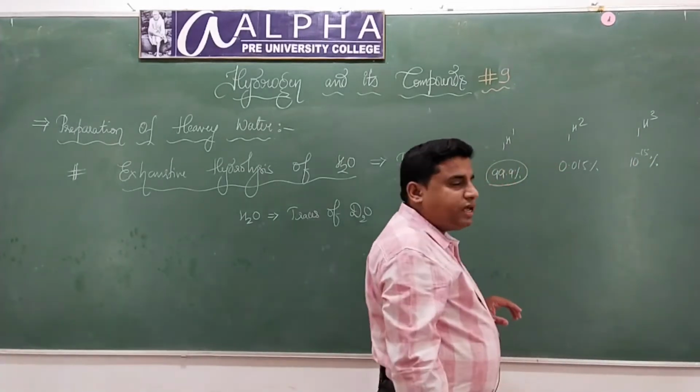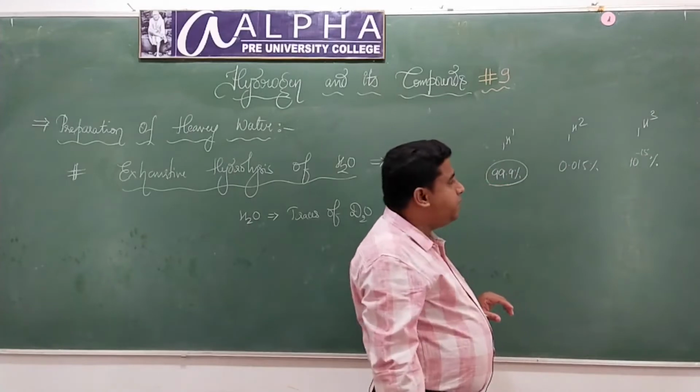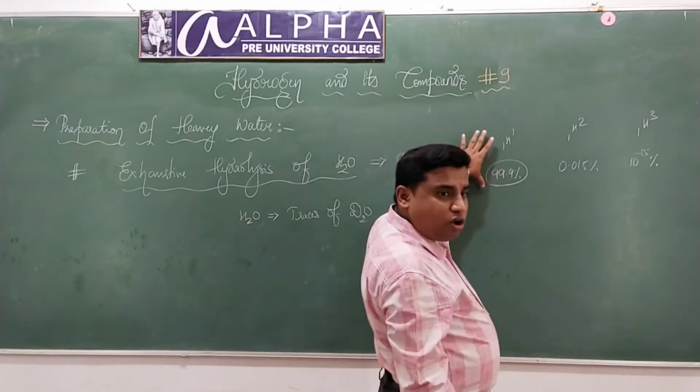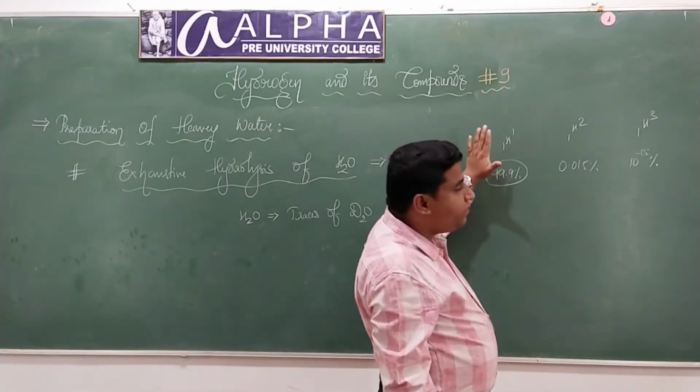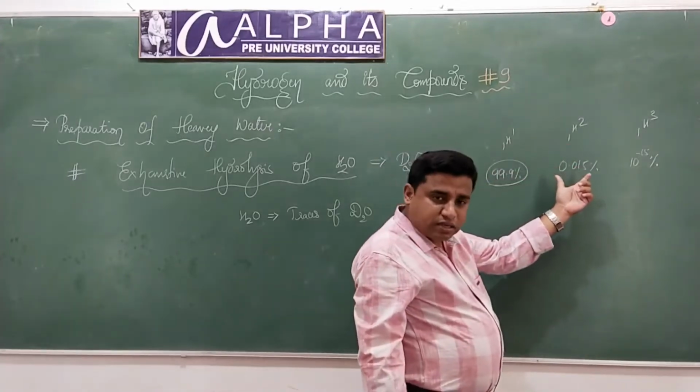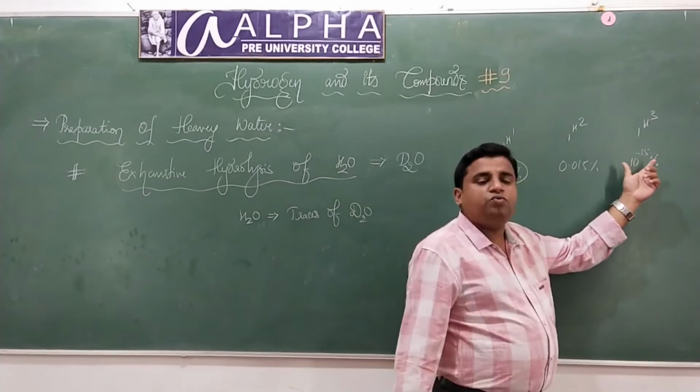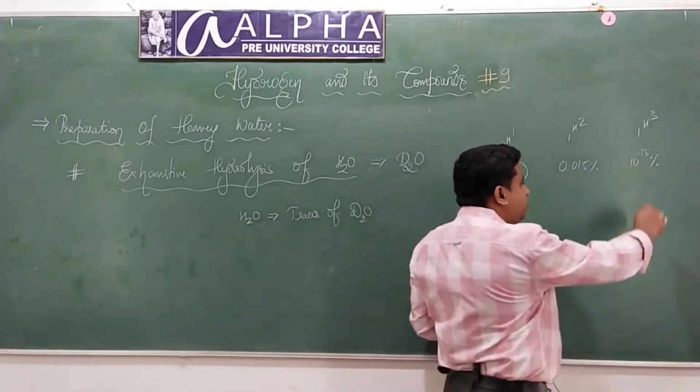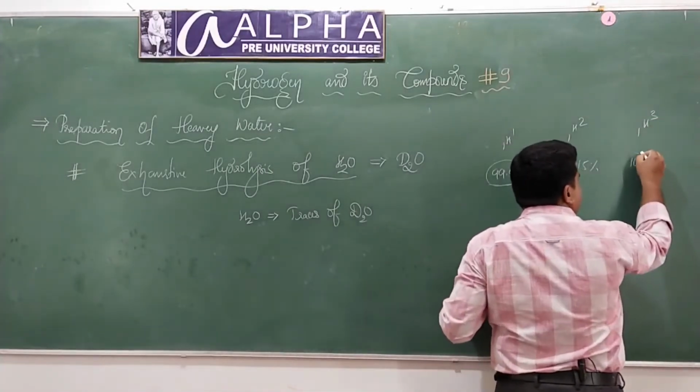So majority is protium, very abundant. Deuterium is abundant in slight amount, tritium in very small amount.